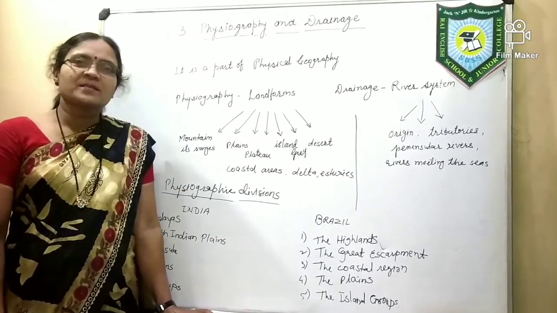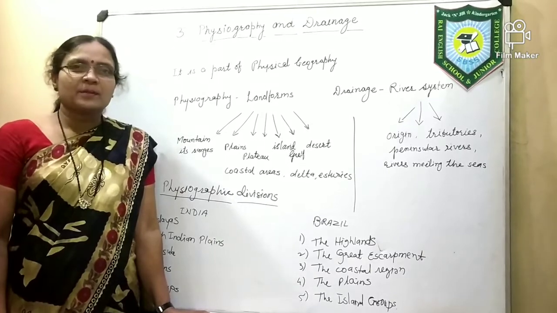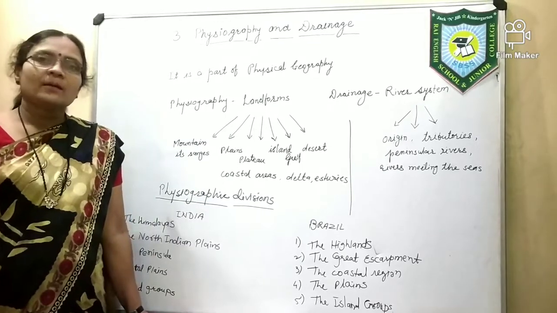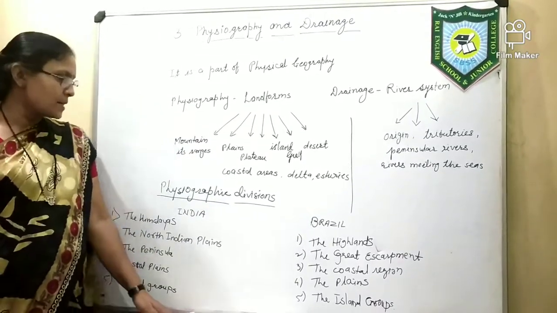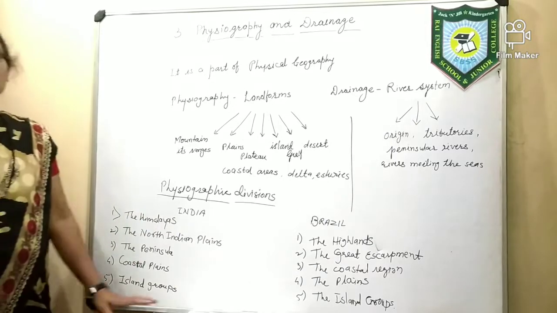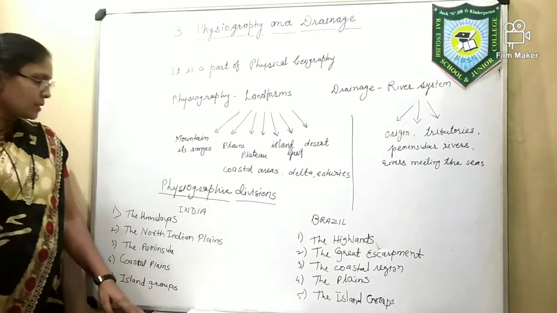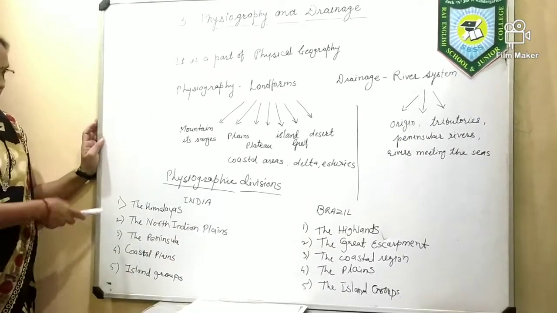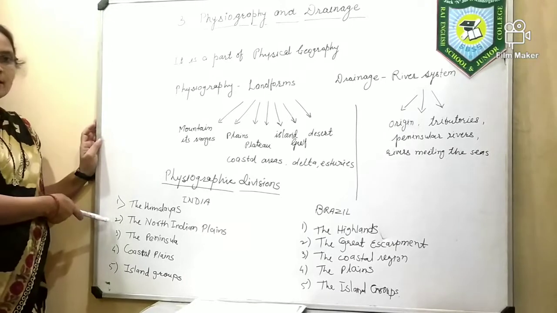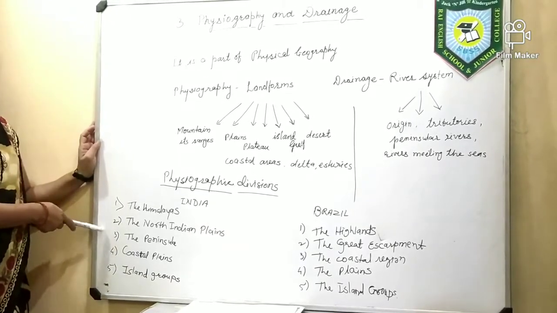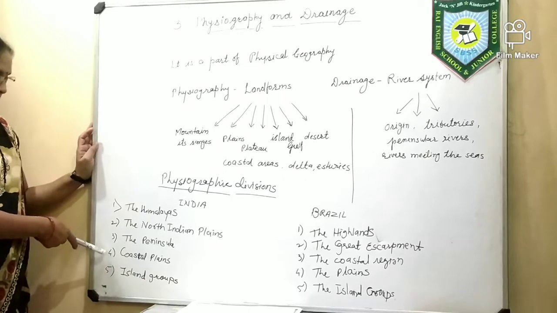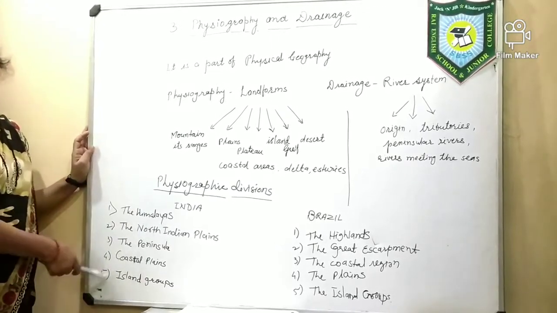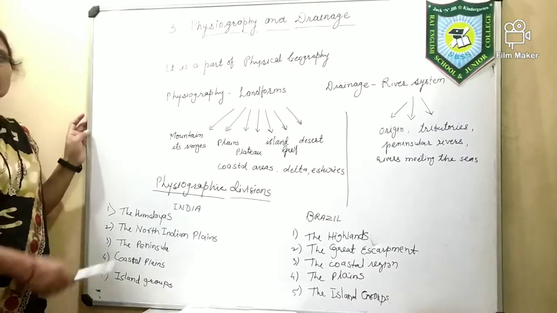So students, we have seen the physical maps of India and Brazil. This physiography and drainage affects the climate and human settlements. Now we will see the major physiographic divisions of India and Brazil. Here about India. These are the five major physiographic regions of India. The first is the Himalayas, second is the North Indian plains, next is the peninsula, next is the coastal plains, and the last one is the island group. These are the five major physiographic divisions of India.